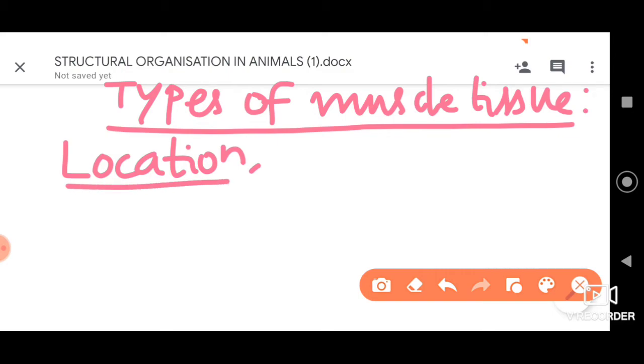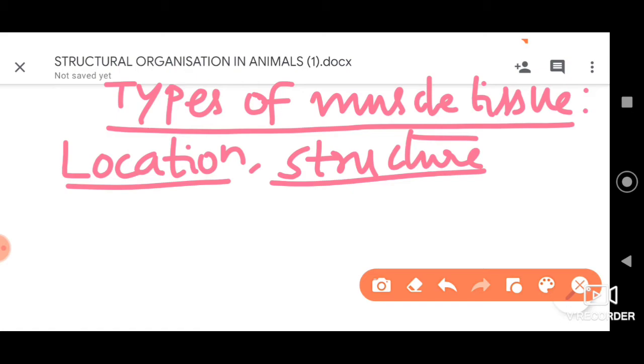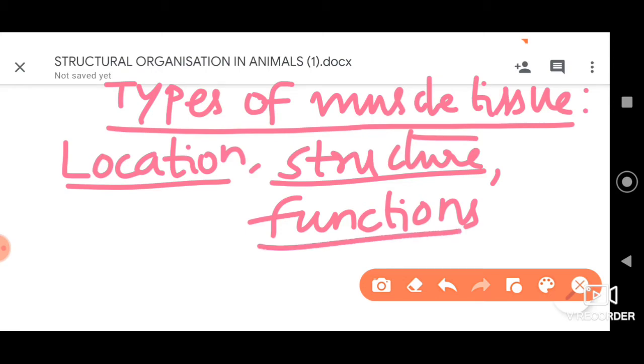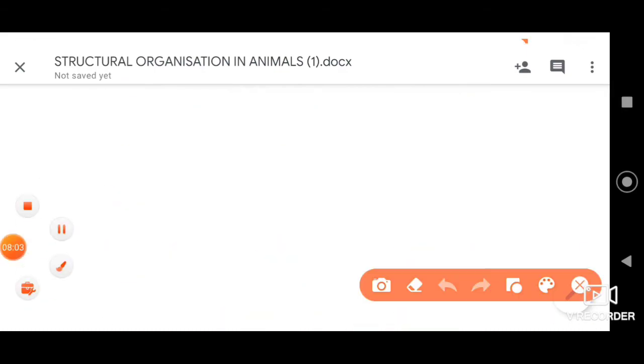That is one condition to classify these muscle fibers. Secondly, structure is also considered, and also the functions which they perform. Let me repeat: based on the location, structure and the functions of muscle tissues, they can be classified into three types.